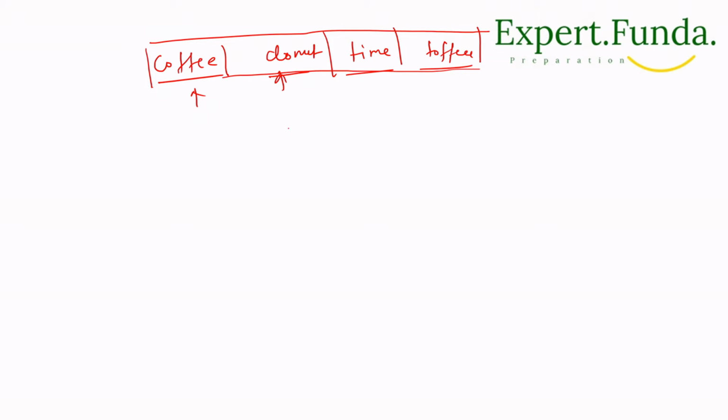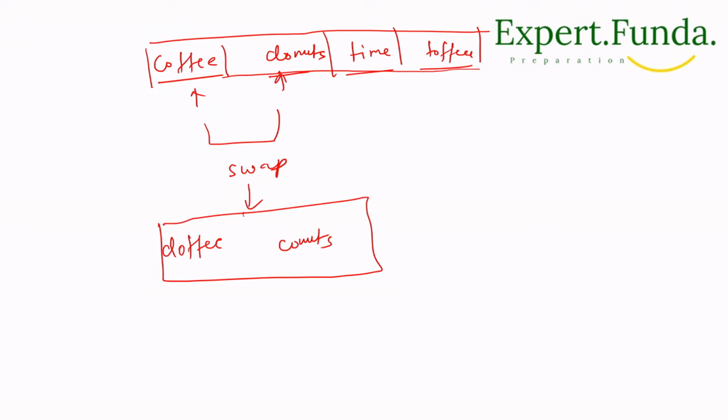If I consider these two and swap them, after the swap what is coming? It is coming toffee will become coffee, right? We have already seen this one. And the other is coming conuts. This is donuts, and it will become conuts, right? So this will look like this one, correct?